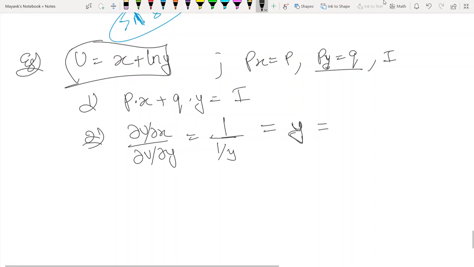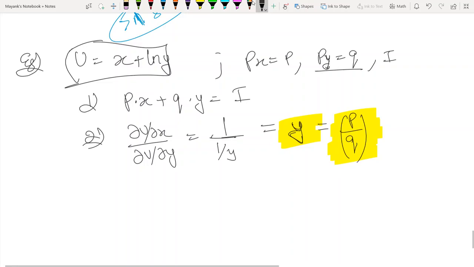Now this must be equal to the price ratio, which is p by q. So I get a constant value of y: y equals p by q. So irrespective of income, I always want to consume y equals p by q.